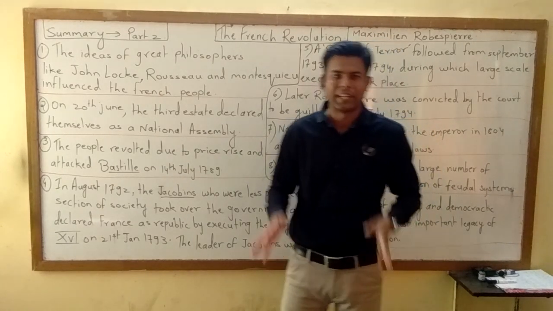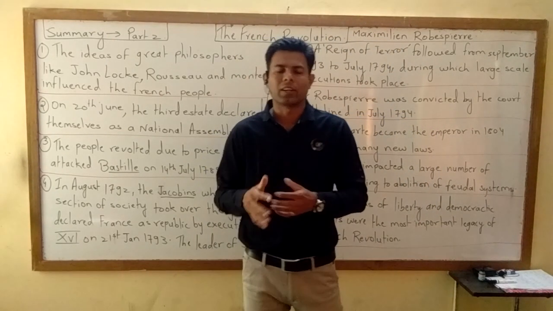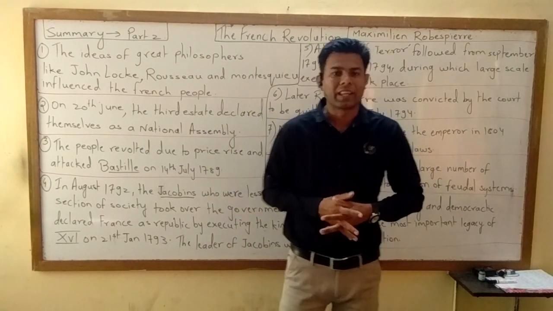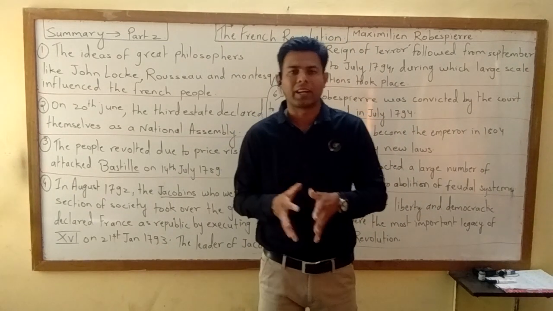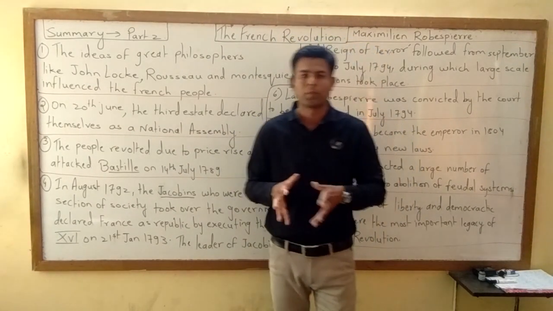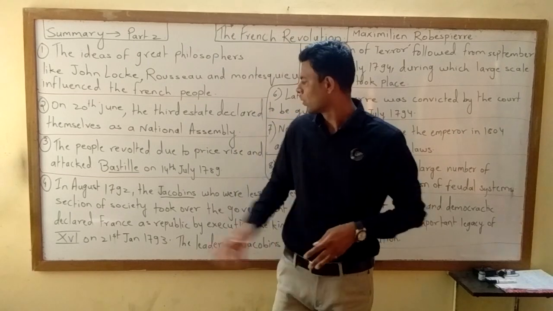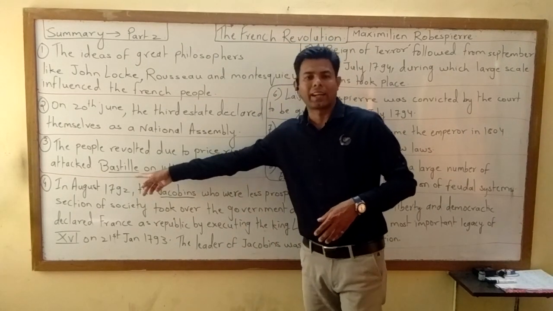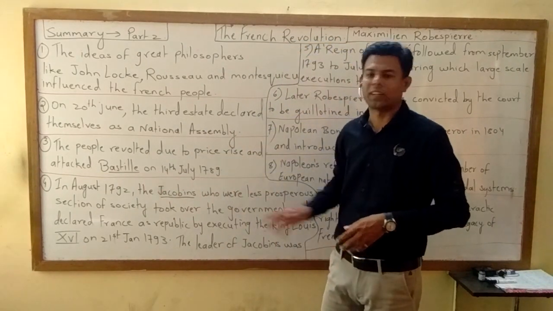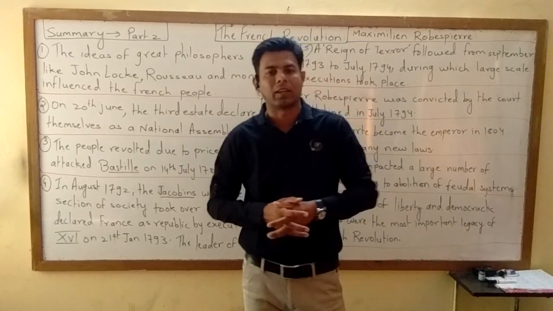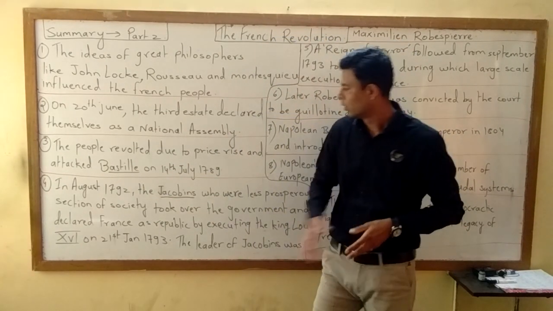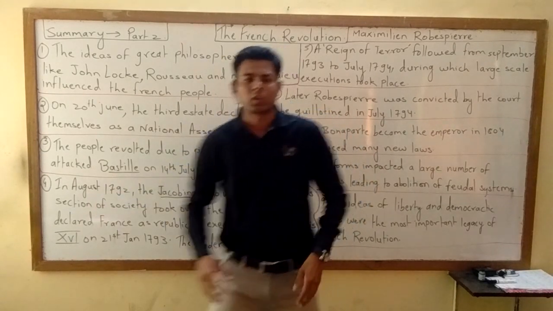People were unhappy, dissatisfied. Commodities and goods, their prices were increasing day by day. The people of the third estate decided that they would go to Bastille and they would attack Bastille. On which date? 14 July 1789, and they attacked Bastille on that same date. Then let us look at the next point.